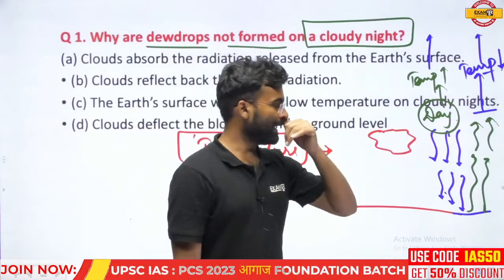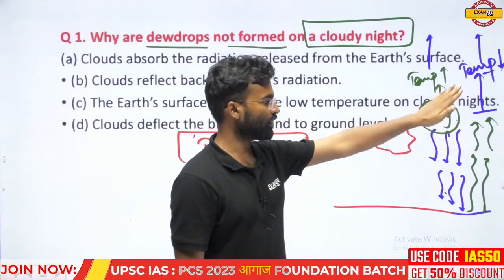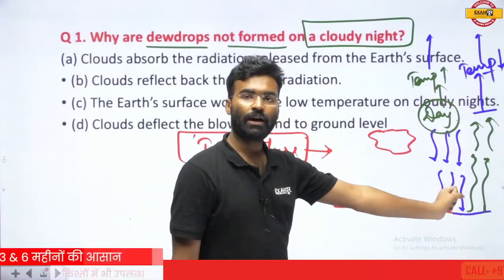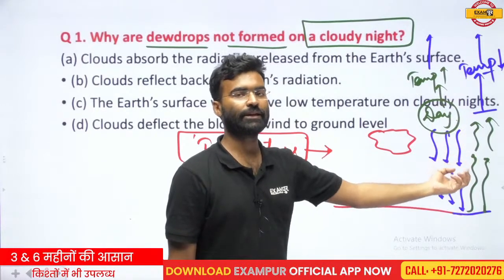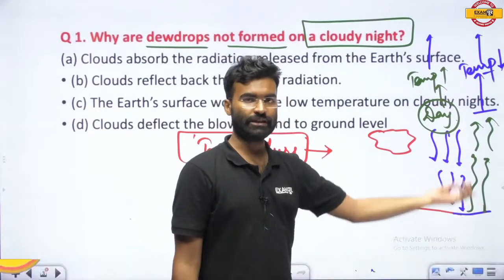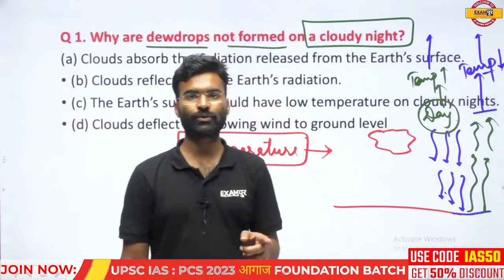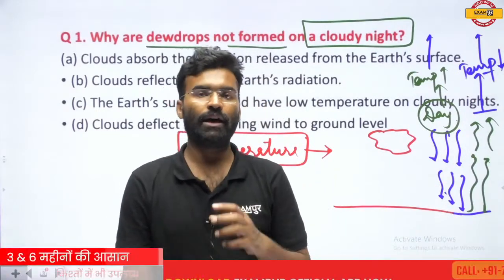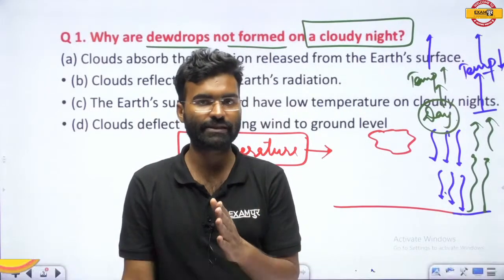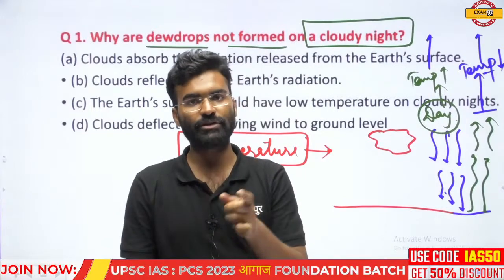Okay, and in this region, when the night situation occurs and the terrestrial radiation takes place, the surface temperature will reduce.